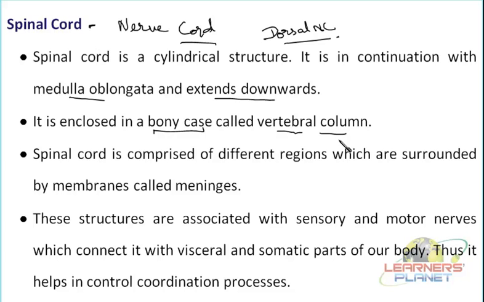By the bony cage known as the skull. Similarly, for the spinal cord, this cage is known as the vertebral column. This vertebral column is enclosing it, and inside it is surrounded by membranes. These membranes are known as what?